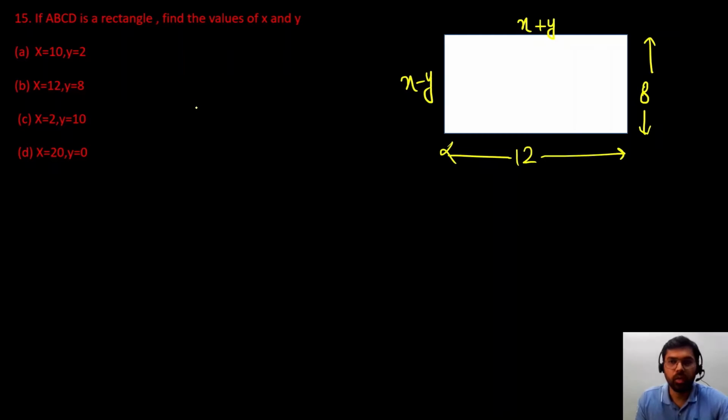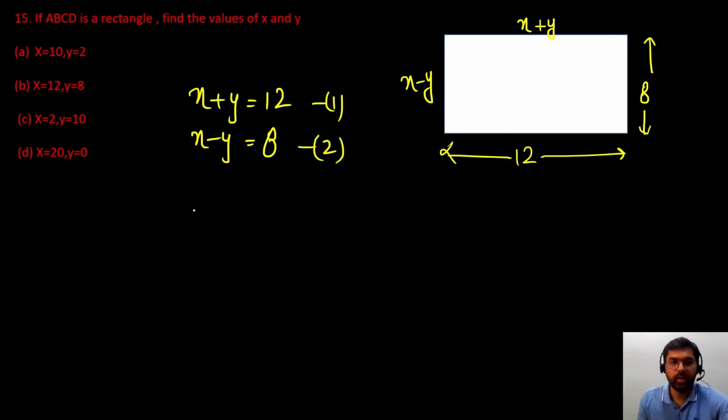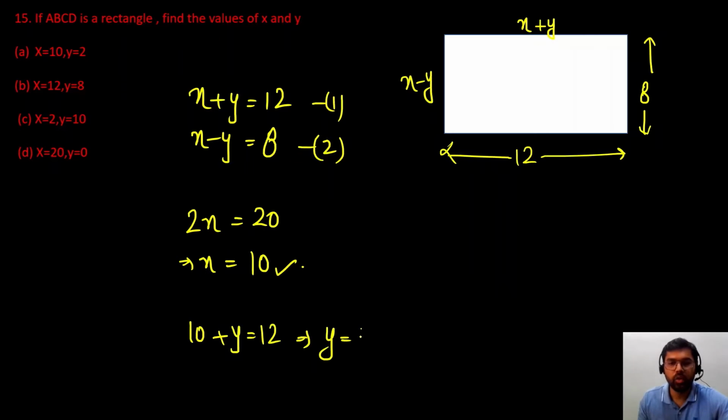So what we will do, we know opposite sides in rectangles are equal, so x plus y will be equal to 12, and x minus y will be equal to 8. So we have to find the value of x, and you can see that coefficients of y are equal and opposite in sign. So we will add both the equations 1 and 2. So what will I get on the left hand side? 2x is equal to 20. That implies x is equal to 20 by 2, which is 10. The value of x has come. So use x in any of these equations. So in equation 1 if I use it, 10 plus y is equal to 12. That implies y is equal to 12 minus 10. That is 2. So answer is option.